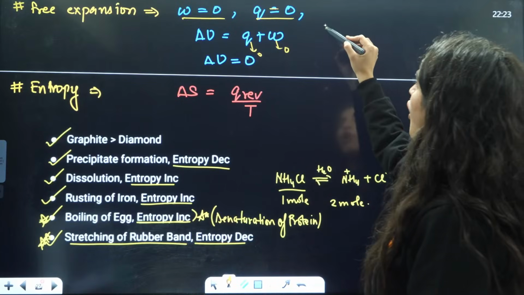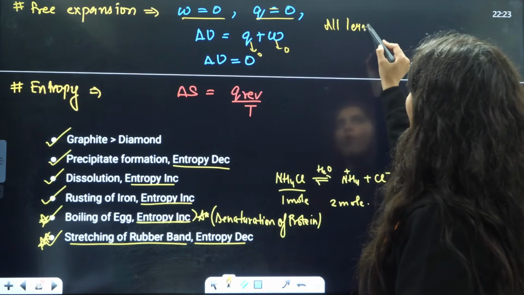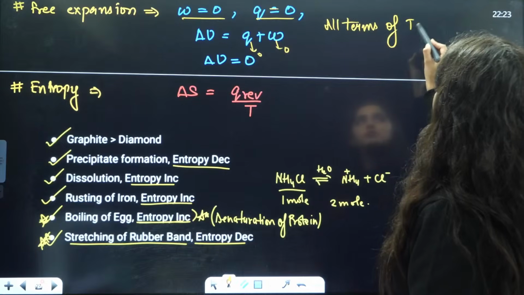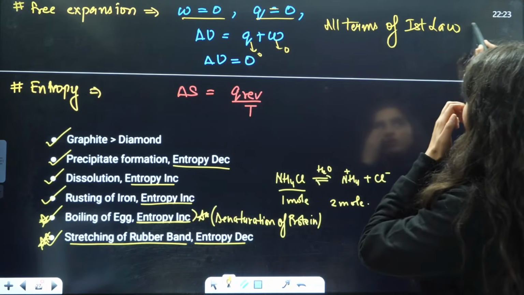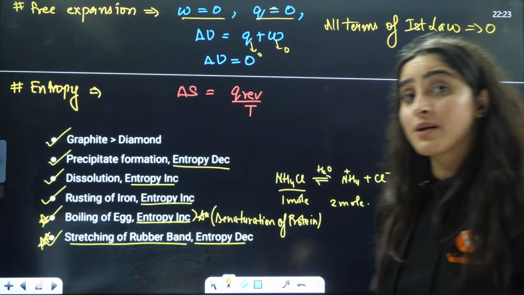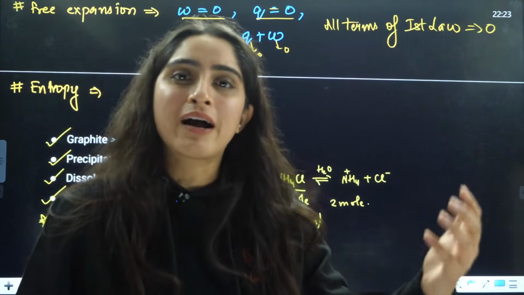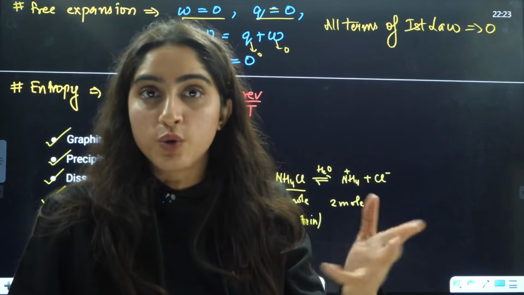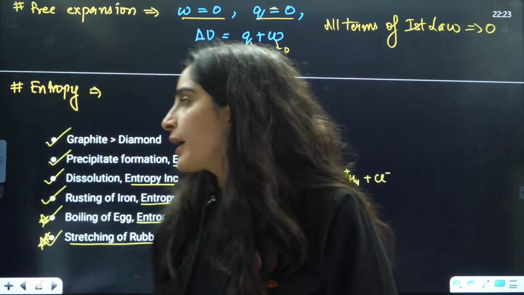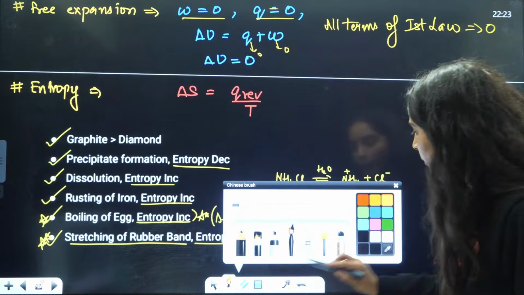That's why we can say all terms of the first law are equal to 0. That's an important point, they can ask you in which process all the terms of the first law are 0. That is free expansion. Okay, now next is entropy.